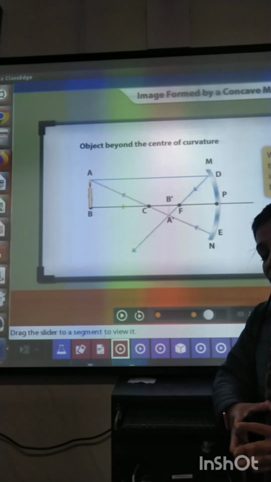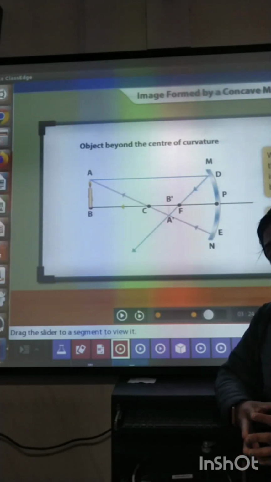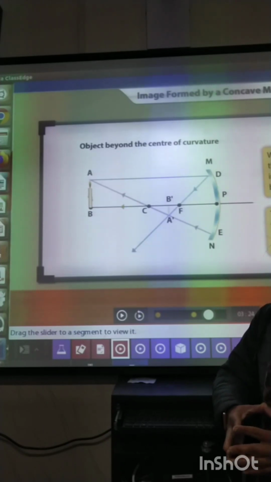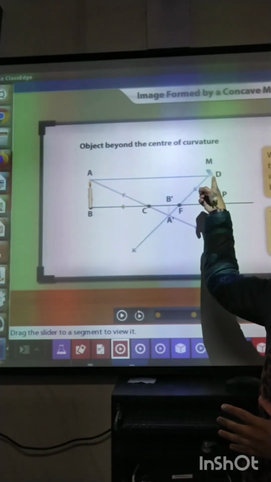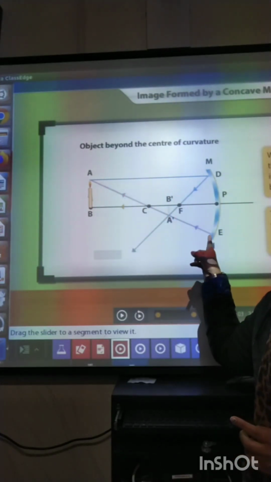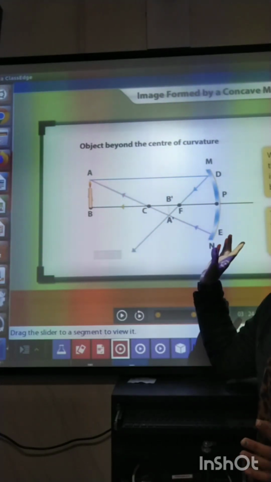In case of infinity, all the incident rays were parallel to the principal axis. And in the second case, when the object is placed beyond center of curvature, one of the incident rays is parallel to the principal axis and the second incident ray is passing through C, that is center of curvature.